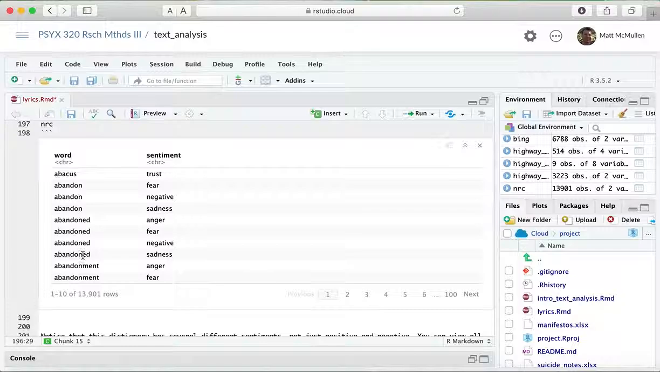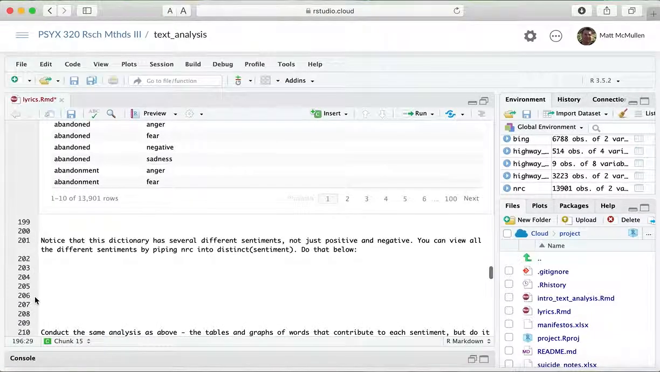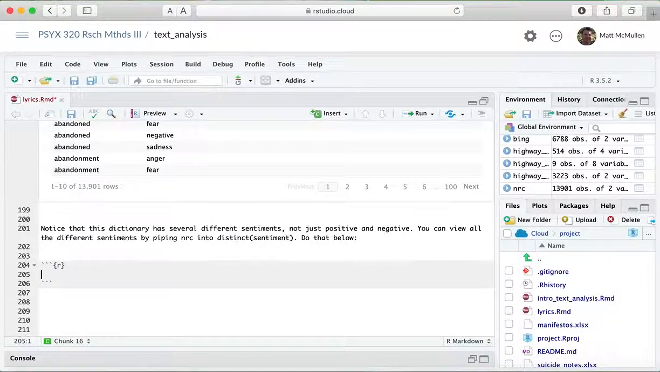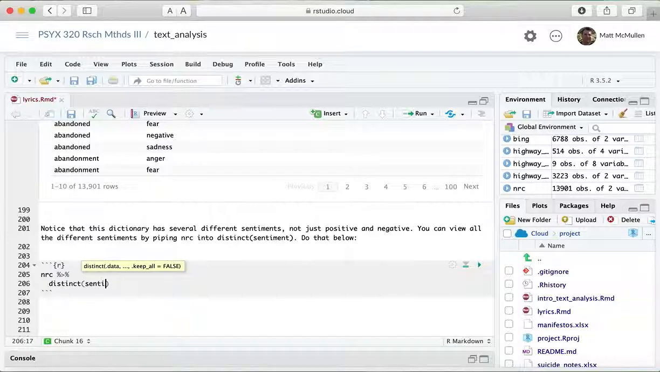The other thing is that you notice that it's not just positive and negative. Now it's got positive and negative, but it also has some subsets. Subsets of positive would be trust, and subsets of negative would be fear and anger and sadness. And in fact, to see what all the different sentiments are, you can take this NRC, which we just created, and pipe that into the command distinct and then sentiment.